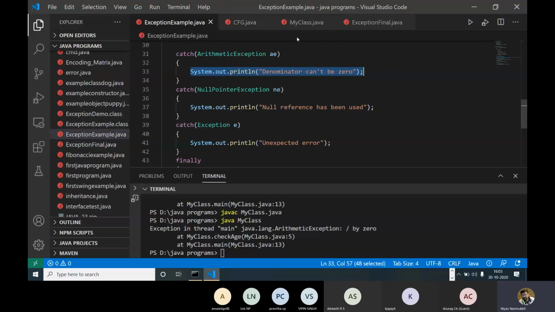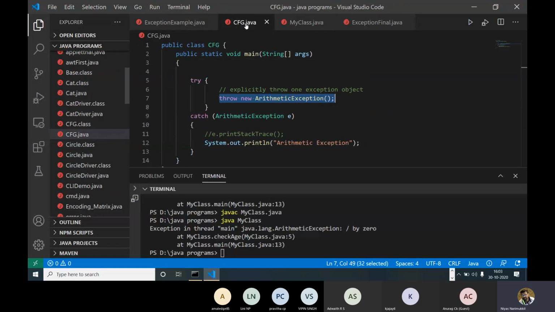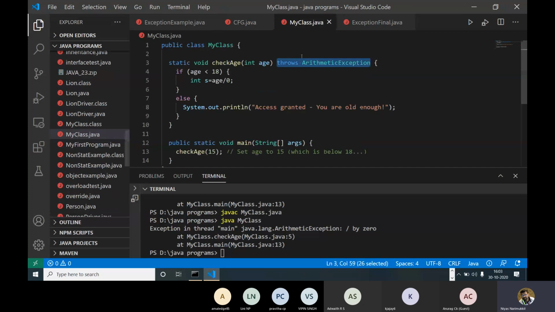If you want to throw a specific exception, we use the throw keyword. And the throws keyword is used along with the function to inform the runtime environment that this method will throw some kind of exception, for example an arithmetic exception. So it will be more aware of whether the method produces any exception. It is part of the signature of the method, indicating that this method might throw one kind of exception.